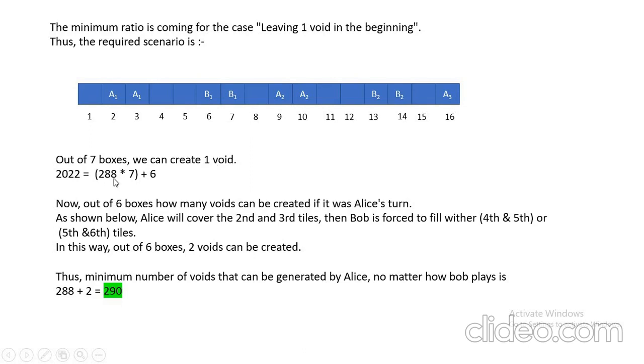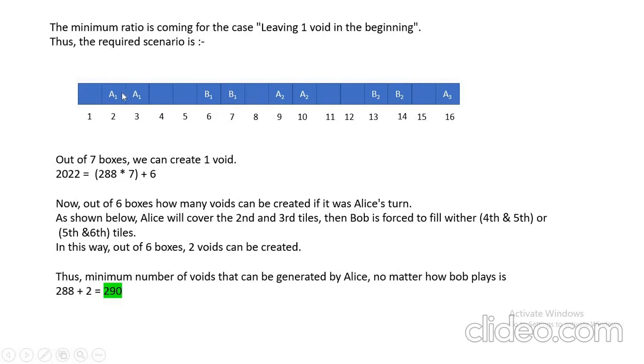So 2022 is 288 times 7 plus 6. So 288 voids can be generated. This is clear from here, that 7 times 288 is there. And from 7 boxes we are getting 1 void, so we are getting 288 voids for sure. And now we are left with 6 remaining boxes. Now out of 6 boxes, how many voids can be created if it is Alice's turn? Actually 288 times, that is, after every 7 boxes there is Alice's turn.